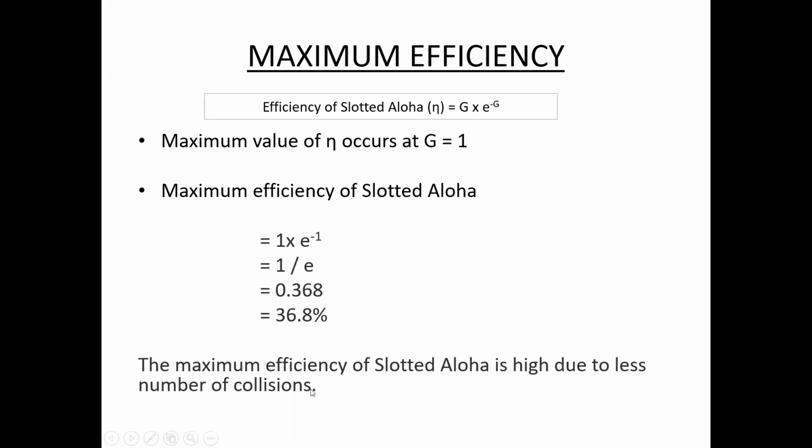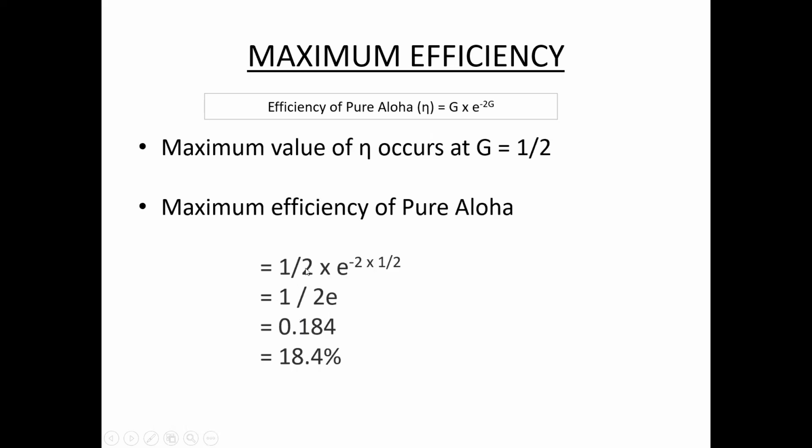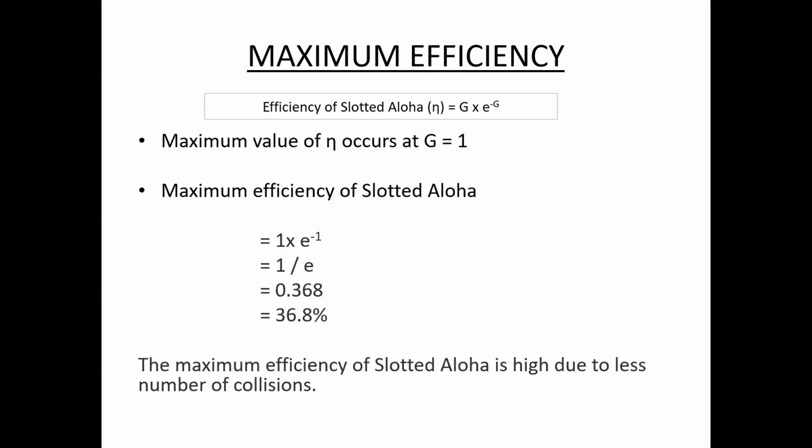The maximum efficiency of slotted Aloha is high due to the smaller number of collisions. In slotted Aloha, there are fewer collisions when compared to pure Aloha, so that's why the efficiency is higher in slotted Aloha. The maximum efficiency of slotted Aloha is 36.8 percent and the maximum efficiency of pure Aloha is 18.4 percent.